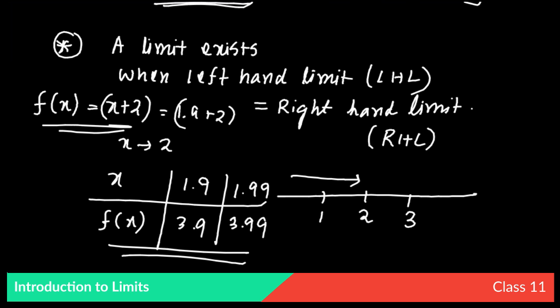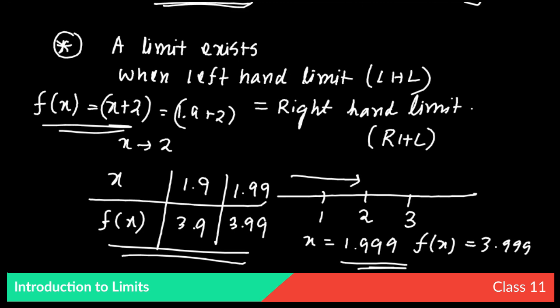Correspondingly, if we take x equals 1.999, then fx will be 3.999. Now if you observe this carefully, when x is tending towards 2, firstly x was 1.9, then x is 1.99, which is closer to 2. Next is even closer to 2 compared to the second one. So x is 1.999, which is nearest to 2. You can see when x is 1.9, fx is 3.9.